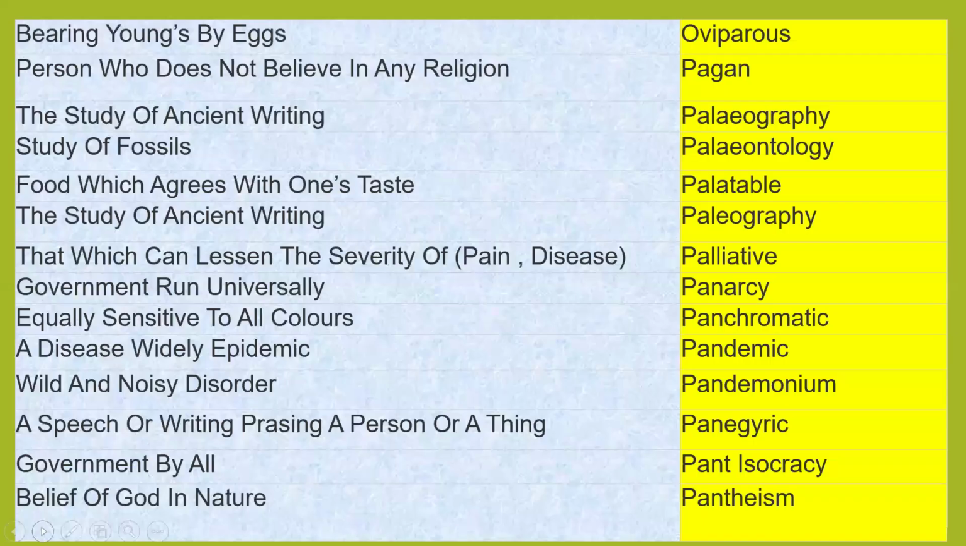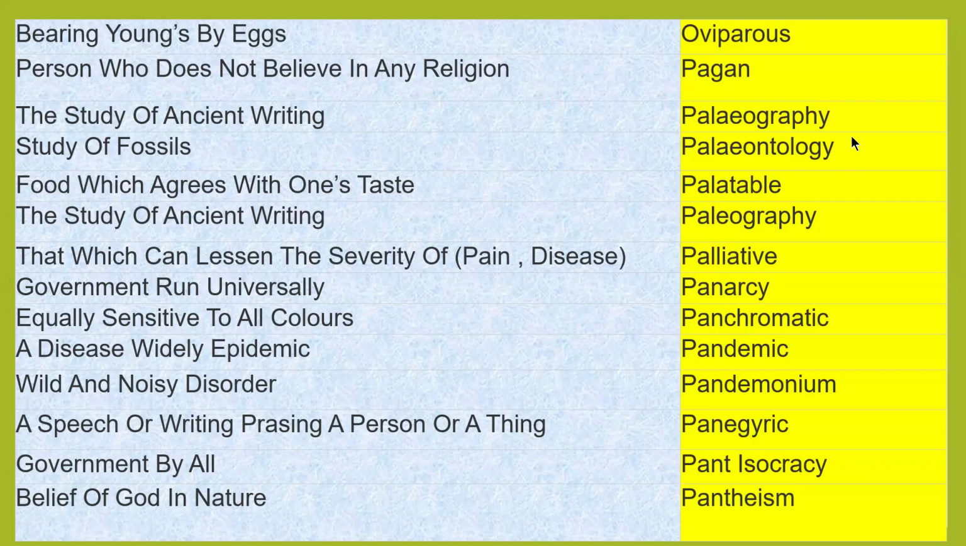Now we are going to learn about approximately 350 to 400 or 500, I think so 500, one word substitution. Oviparous, viviparous. Oviparous, bearing young by eggs. Viviparous means one who gives birth to young ones. Oviparous, ovo means egg. A person who does not believe or trust in any religion is a pagan.